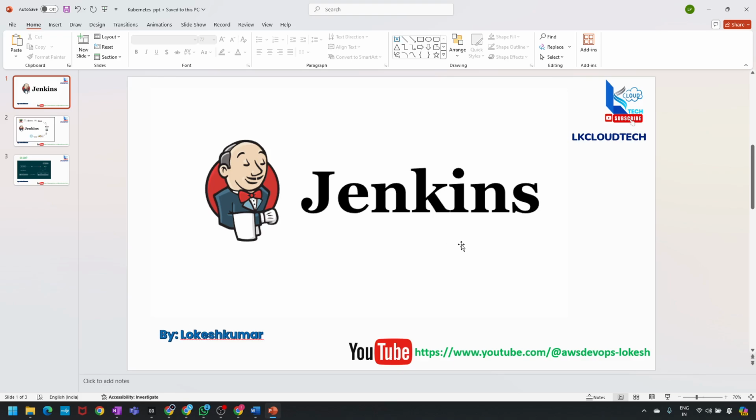Last class we have seen the Kubernetes application launch using Mongo and Mongo Express. That got completed successfully, so Kubernetes is completely done. Now we are going to start with Jenkins.